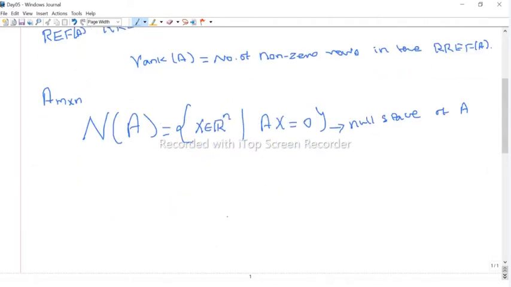Anyway, we will discuss vector spaces later. Now we define the nullity.